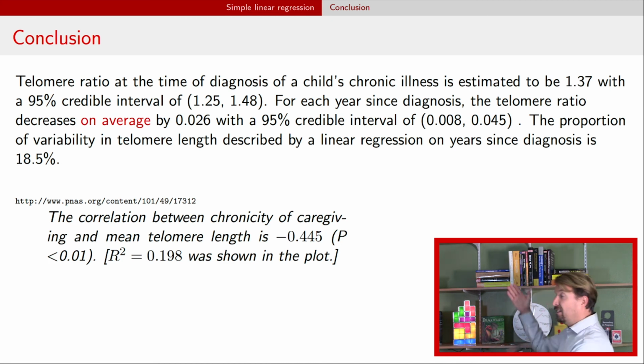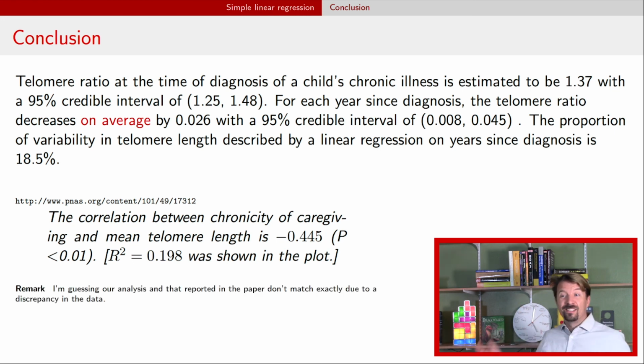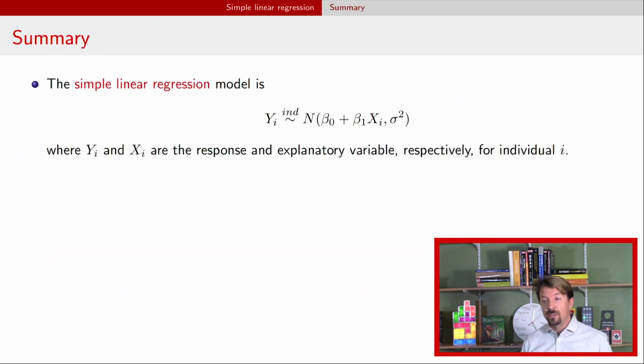I will say that these two disagree. I'm assuming that this is because there was some difference in the data that I had versus what they actually used for the paper, even though I got the data from an R package that had the data in it. So perhaps they found an error and needed to correct it post-publication.